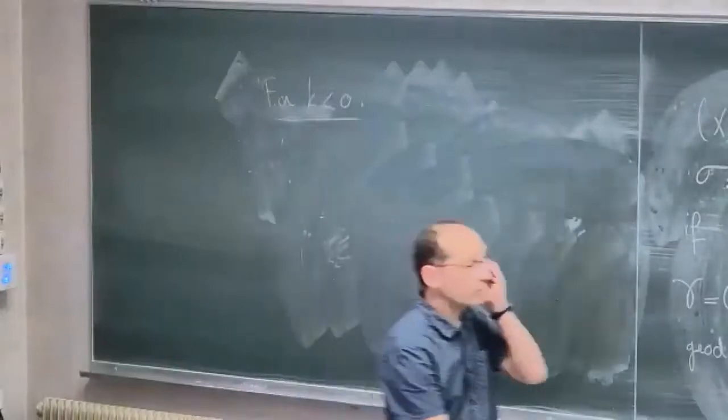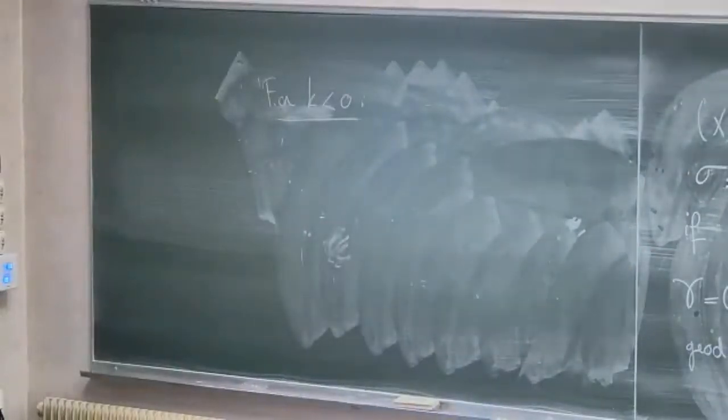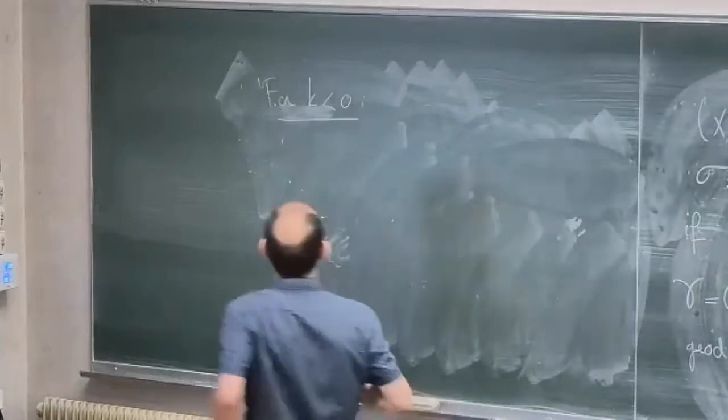So for K less than 0, the problem is that the comparison triangle is in H2K cross H2K.